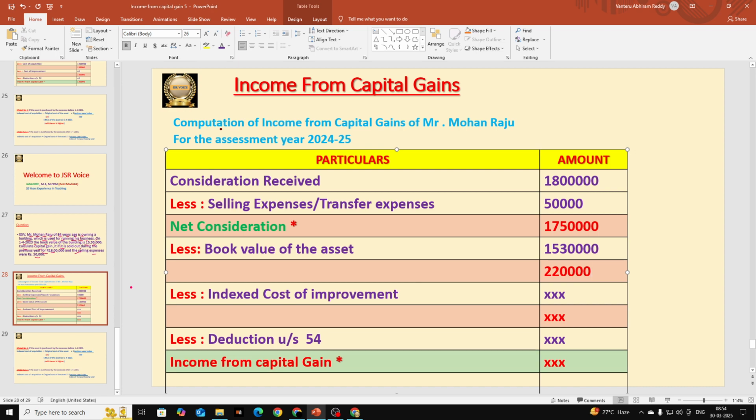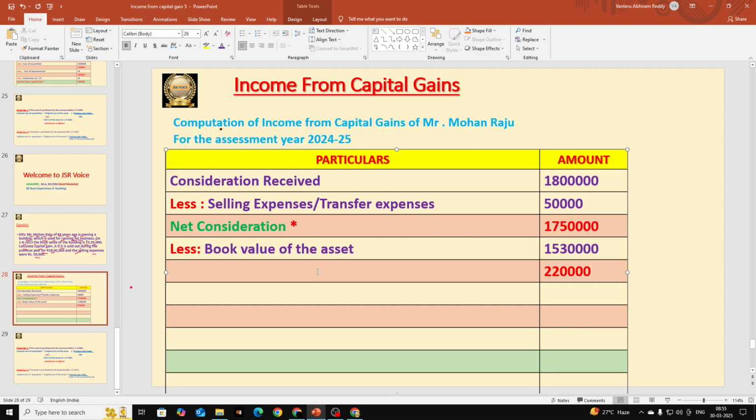We don't have any indexed cost of improvement here, and if you want, you can remove it completely. Or if you want to keep it, you can keep it and write nil. Here I am removing all this, and after deducting that, we are getting 2 lakhs 20,000. That is the income from capital gain for us. Hope this is clear for everyone.